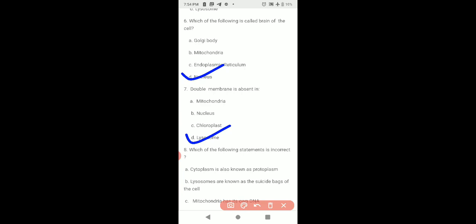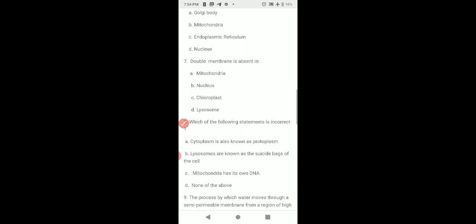Next, question number 8. Which of the following statements is incorrect? Cytoplasm is also known as protoplasm. Yes. Cytoplasm is included in protoplasm. Lysosomes are known as the suicidal bags of the cell. Yes. Mitochondria has its own DNA. Yes, mitochondria has DNA and ribosomes. None of the above. So the answer is none of the above. All the statements are correct.